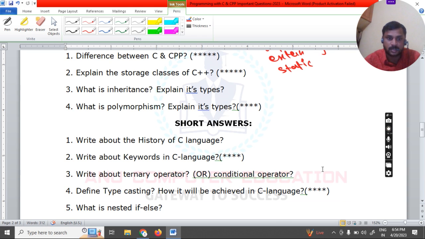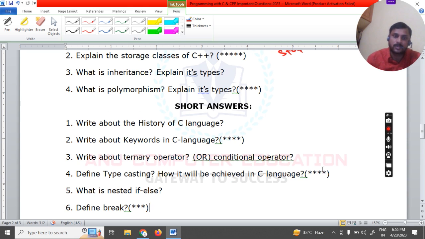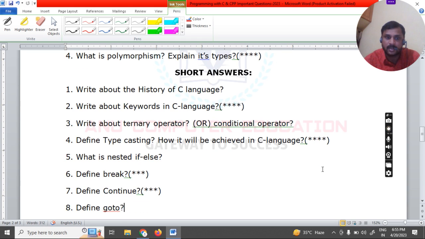So next, when it comes to the concept of nested if, one if inside another if is known as nested if else. That is the definition of nested if else. When it comes to the concept of break, you know what is break? Break is a keyword. Whenever the compiler encounters a statement called break, it will immediately jump. Break, continue, goto are called unconditional jumping statements. Without a condition, it jumps from one place to another place. All this we have to explain with an example.